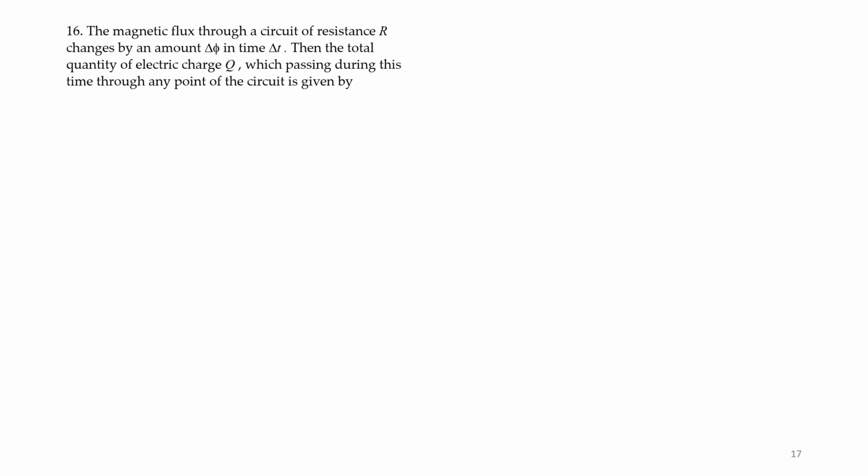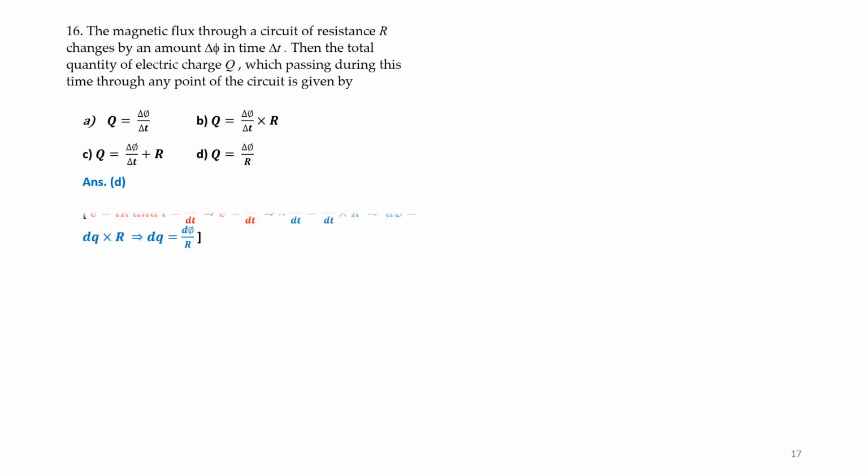The magnetic flux through a circuit of resistance R changes by an amount delta phi in time delta t. Then the total quantity of electric charge Q which passes during this time through any point of the circuit is given by... we have to find the relation. Correct answer is D, that is delta phi by R. Calculations are also given. Please note down and make the calculations and arrive at the result.